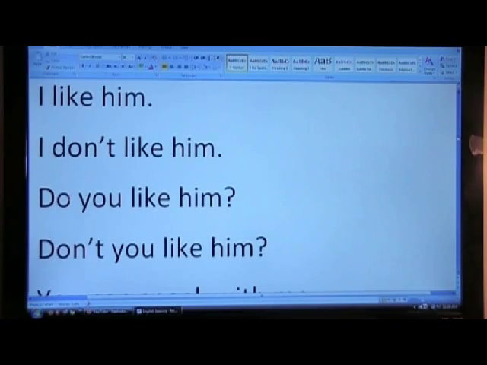Now you can make the same sentence interrogative. Do you like him? Then you can make it interrogative and negative. Don't you like him? I like him. I don't like him. Do you like him? Don't you like him?